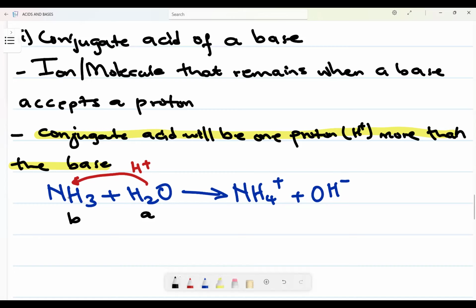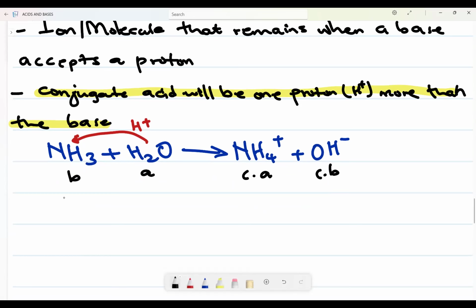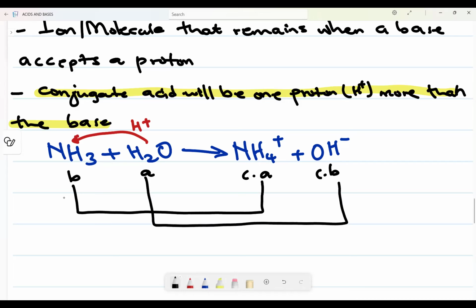Now I want you to see something. What formed after a base has acquired a proton is what we refer to as a conjugate acid. Okay, this one will be a conjugate base. Remember, on the right hand side you have the conjugates. So if this is my base, it will have a conjugate acid. If we rewind back and ask what is a conjugate base? A conjugate base is the ion or molecule that remains when an acid has donated an H plus. Okay. So this will be a conjugate acid base pair number 2, right?